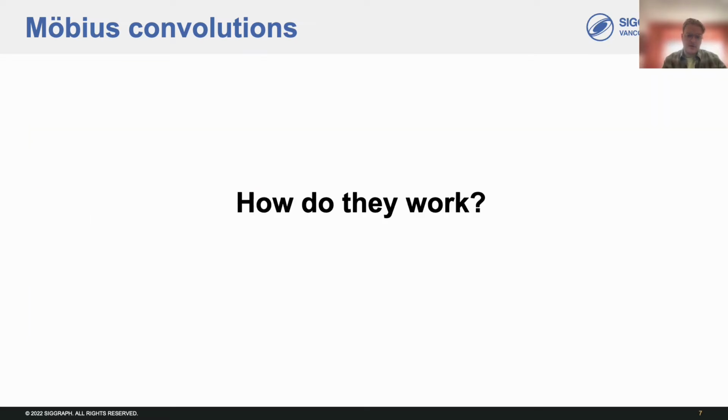So, how do they work? What goes into a Möbius convolution? So, Möbius convolutions are part of the extended convolution framework, which allows filters to adaptively transform as they travel over a domain. So to understand the mechanics of Möbius convolutions, we'll first look at rotation equivariant extended convolution in the plane, which shares the same basic ingredients. Then, we'll see what we need to generalize to Möbius equivariant convolutions on the sphere.